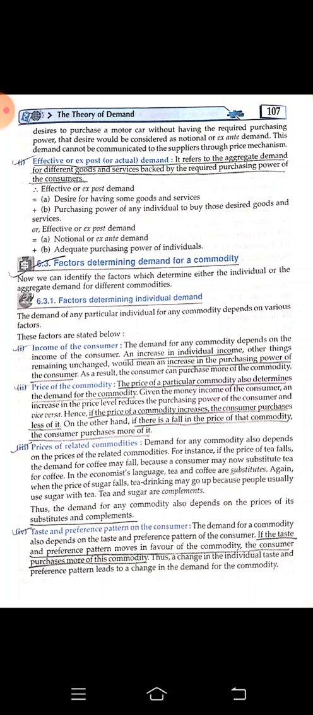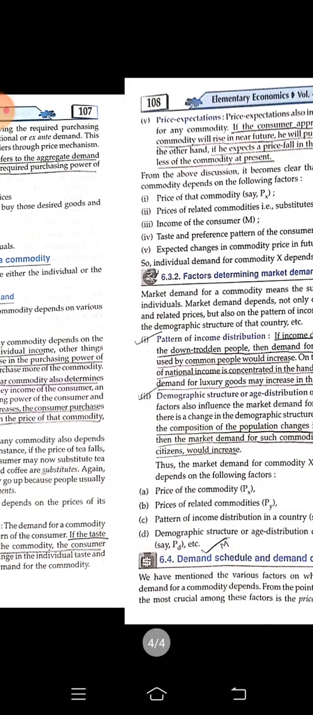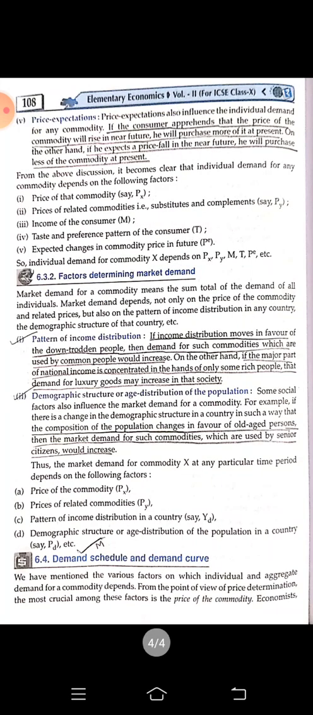Taste and preference pattern of the consumer. If the taste and preference pattern moves in favor of a commodity, the consumer purchases more of the commodity. If somebody is launching a commodity and that is liked by the common people, then the demand for that commodity will increase. And if somebody is launching a product which is not according to the taste of the consumer of that particular country or market, then it will not get sold anymore, right? So according to the taste and preference, demand also changes.